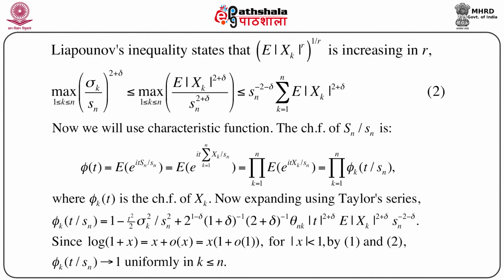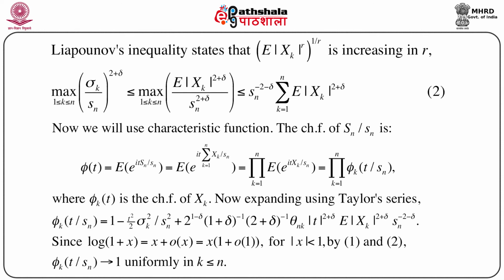Then, using Lyapunov's inequality, which states that expectation of modulus Xk to the power r, whole to the power 1 by r, is increasing in r, and taking the maximum, we can immediately write: maximum over k between 1 and n of sigma k by Sn, whole to the power 2 plus delta, is less than or equal to the maximum of expectation of mod Xk to the power 2 plus delta by Sn to the power 2 plus delta, which we can write as less than or equal to Sn to the power minus 2 minus delta, into the summation k equals 1 to n of expectation of mod Xk to the power 2 plus delta.